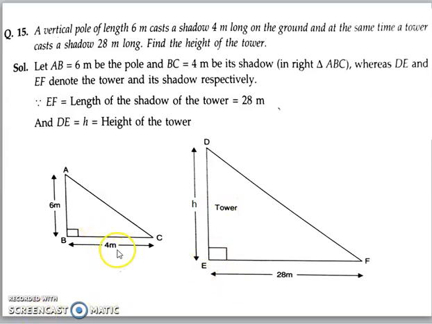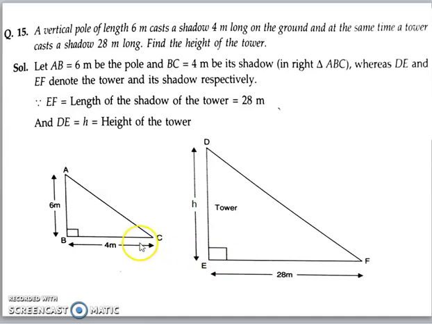Now we will use similarity of triangles here to find out the height h of the tower. We have to prove first that triangle ABC and triangle DEF, they are similar. Now here you can see that angle B is 90 degree because this pole is vertical. So the angle between the pole and the ground will be 90 degree. Same way, angle between the tower and the ground will also be 90 degree.